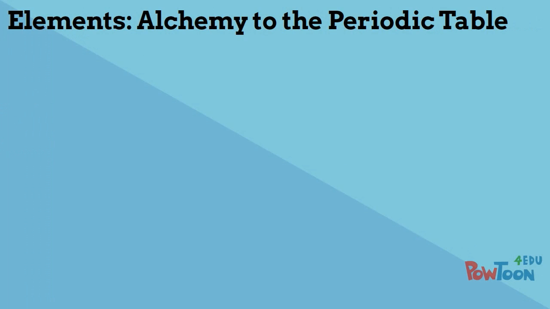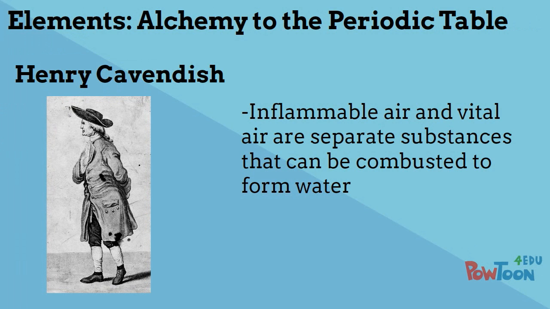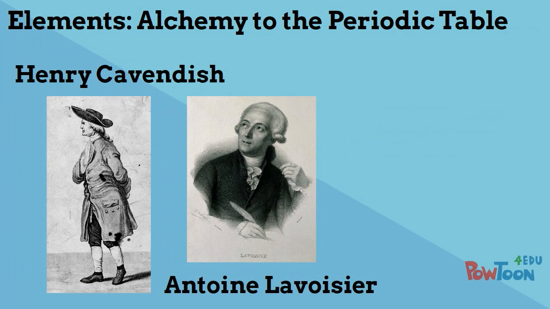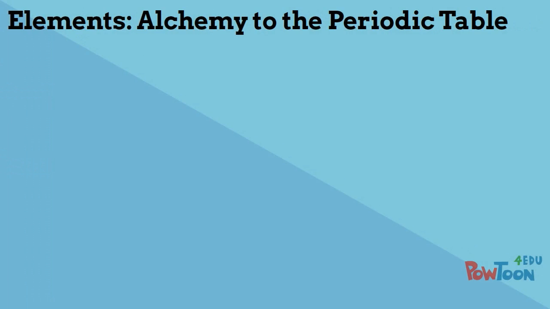Other scientists, such as Henry Cavendish, later named these gases inflammable air and vital air, and showed that they could be combusted to form water. In the late 1700s, Antoine Lavoisier renamed these airs elements and called them hydrogen and oxygen. He went on to try to organize a list of elements known at the time, publishing it in one of the earliest textbooks of chemistry.